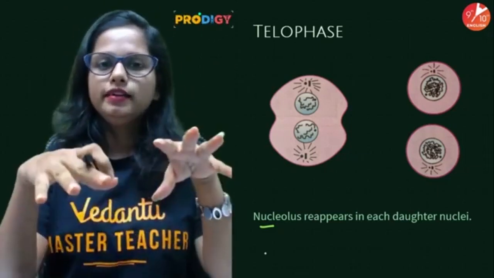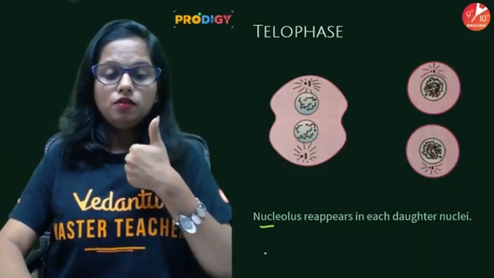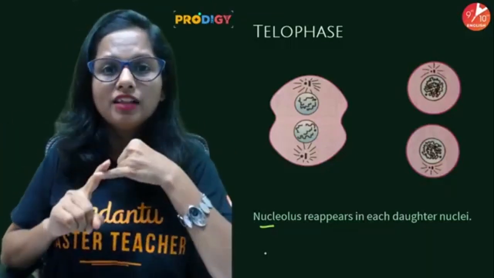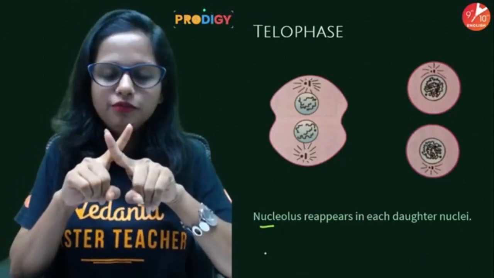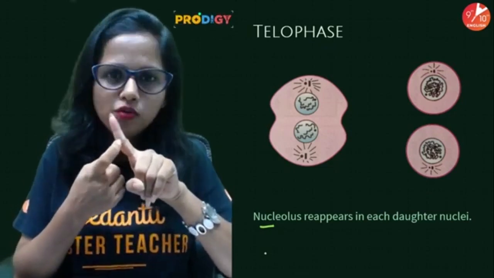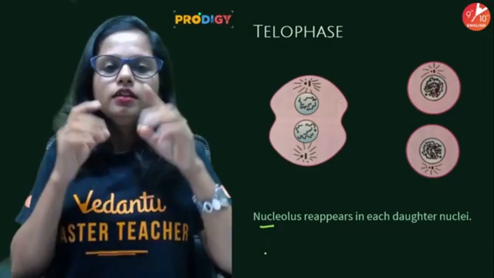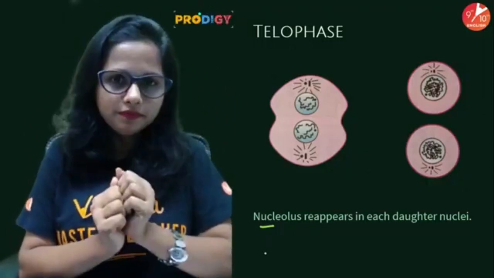So if I recollect all the steps, let's start with prophase. What happens in the prophase? Chromatin fibers condense, chromosomes are formed, duplicated chromosomes are visible, which are connected to each other with the help of the centromere. These chromosomes start moving towards the equatorial plane.